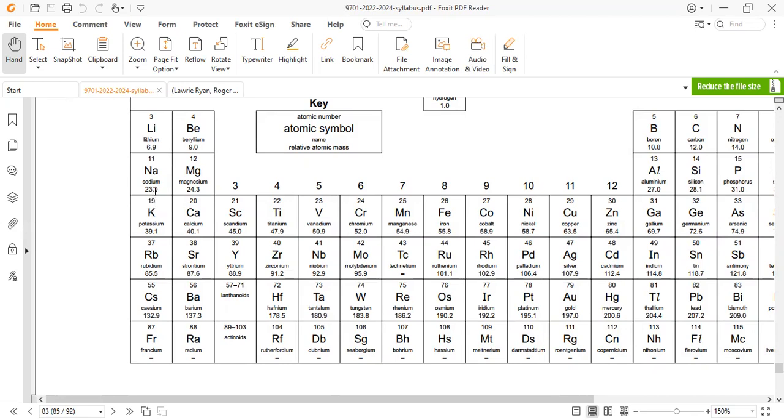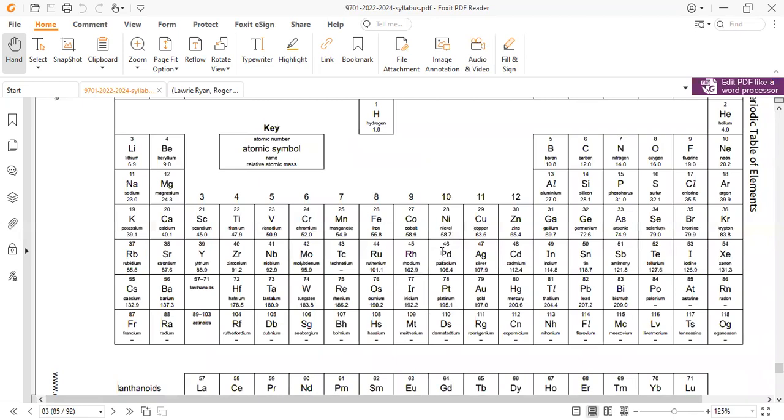So the reoccurrence of the properties after a regular interval of the atomic number is called periodicity. Again, sodium is a very reactive metal containing only one outermost electron. Similar behavior is also seen in potassium, because it also contains only one electron and also becomes very reactive. So the reoccurrence of chemical properties after a certain number of atomic numbers, usually 8, 18, 36 in this manner, is called periodicity. This is the first basic definition, called periodicity.